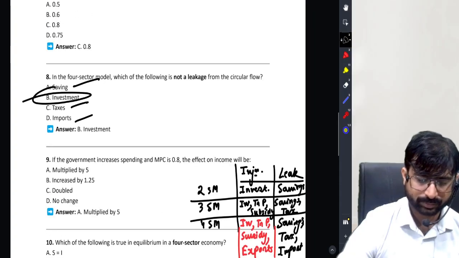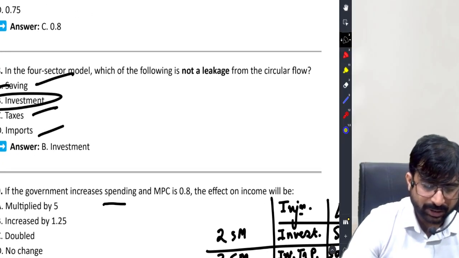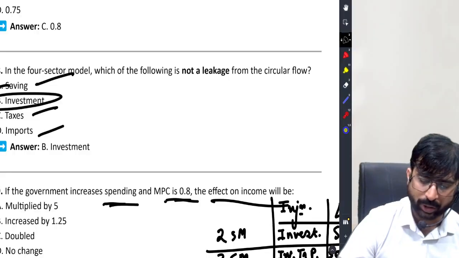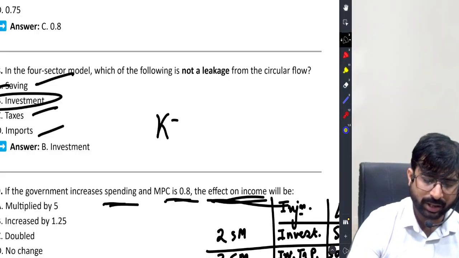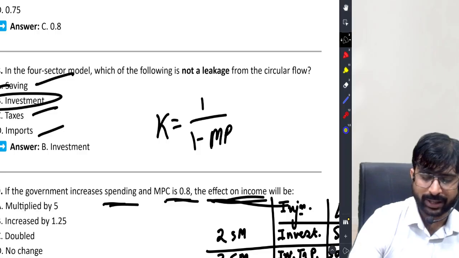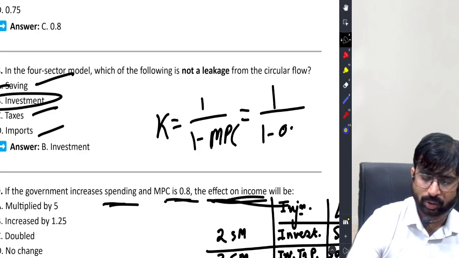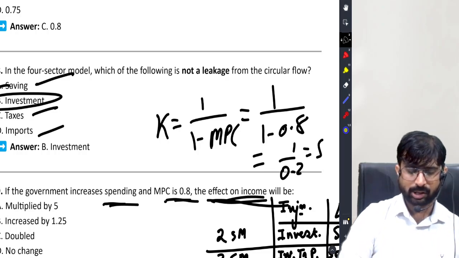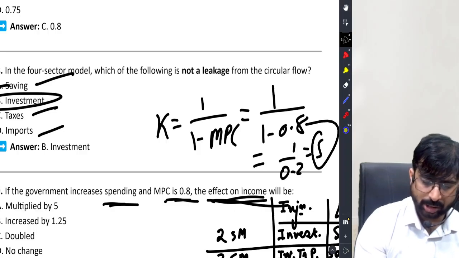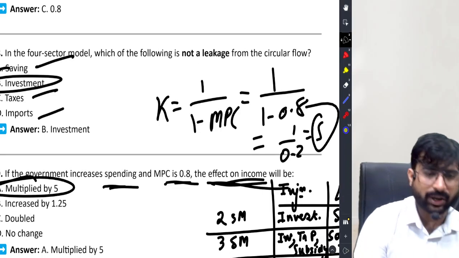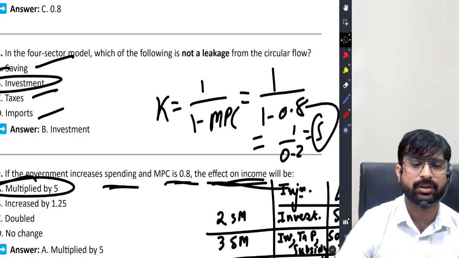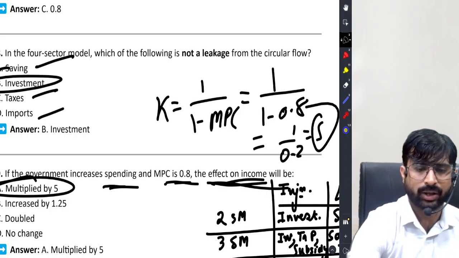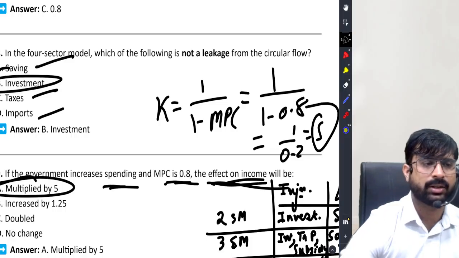Now, if the government increases spending and MPC is 0.8, effect on income will be, K equal to 1 by 1 minus MPC, 1 by 1 minus 0.8, 1 by 0.2, 5 times. So effect on income will be 5 times multiplied by 5. How is it a tough one? Tell me.